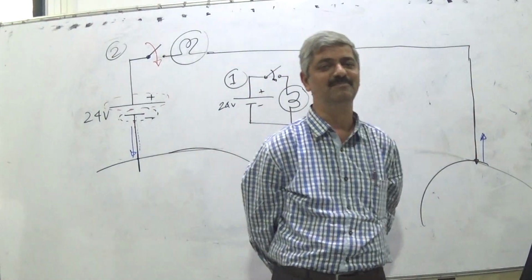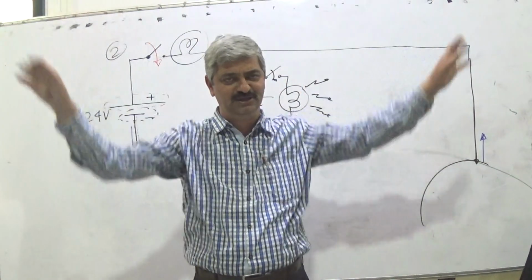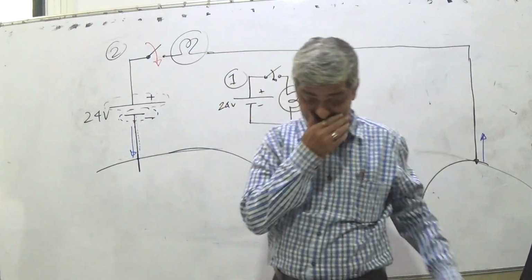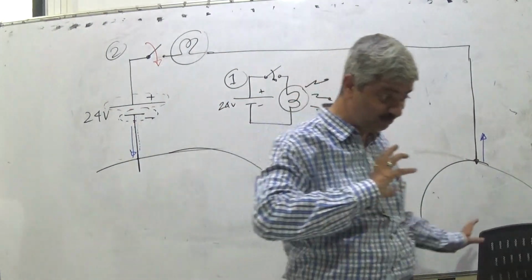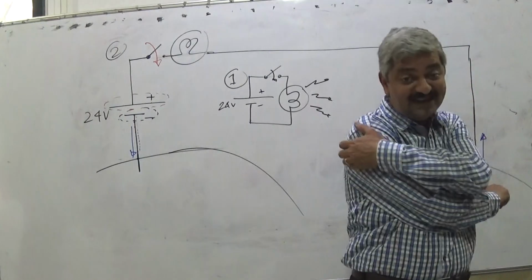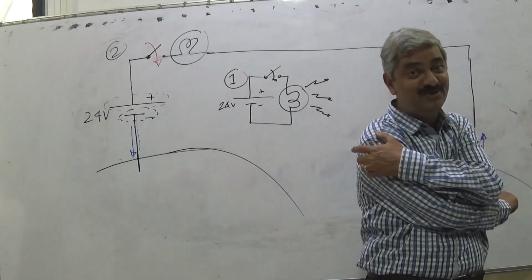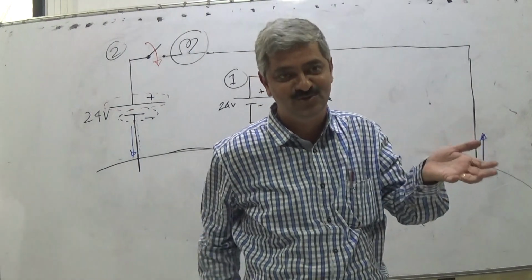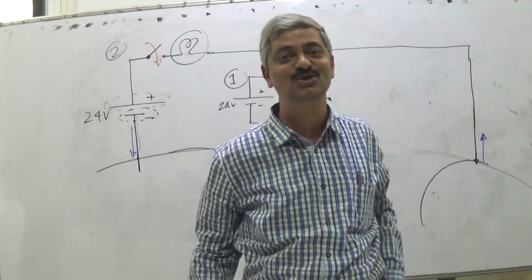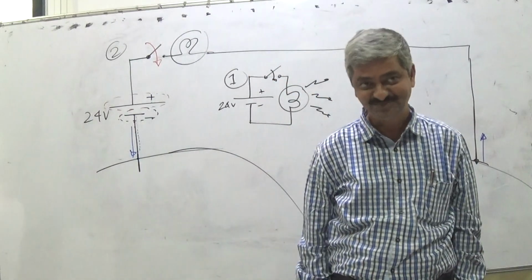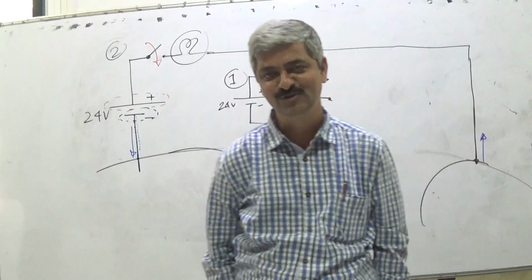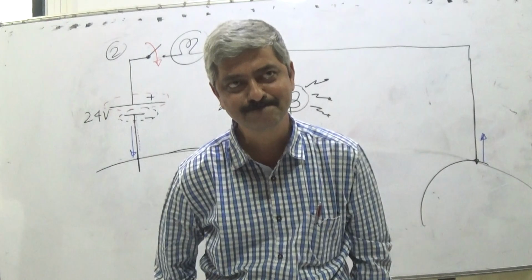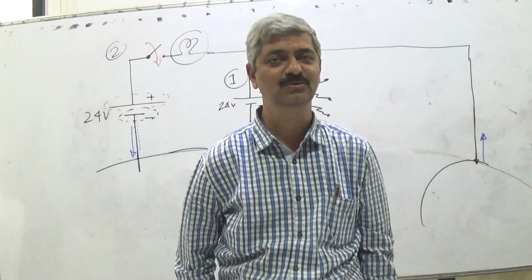Now, what will happen then? Everything is hypothetical. It's a battery. It is presumed that the moon is also made up of the same matter. There's nothing like antimatter. Have you heard of antimatter? It's fiction that it contains negative particles at the nucleus and positive positrons revolving around it. So it is presumed that the moon is made up of the same material as Earth. Then will the lamp glow?